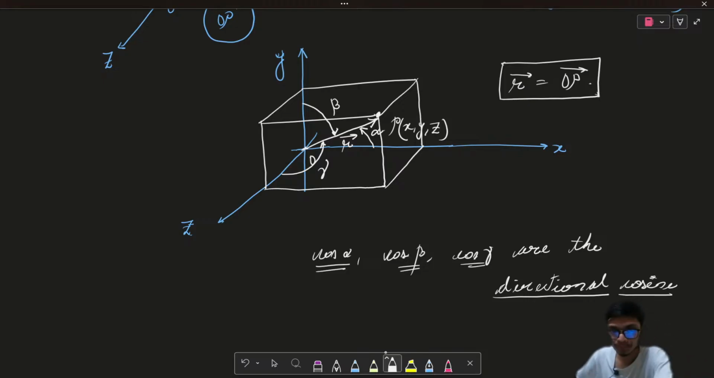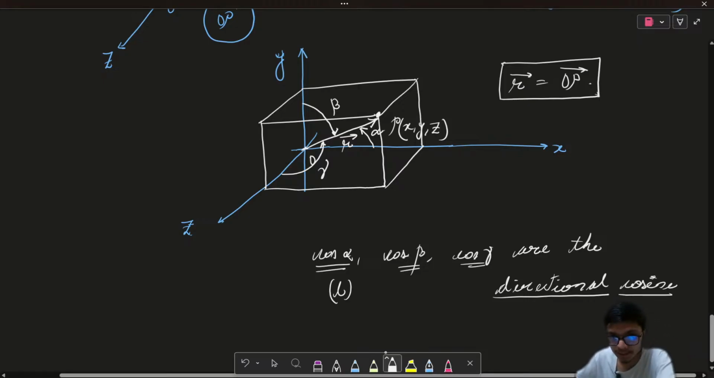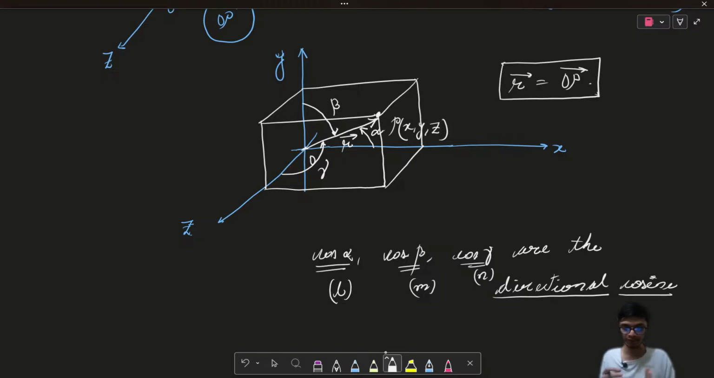Now, I can also represent them as L, M, and N. Generally, they are written with this nomenclature L, M, and N, which are nothing but the direction cosines, or the cosines of the angle that the vector makes with the positive x, y, z axis respectively. All right, so these are known as the direction cosines.